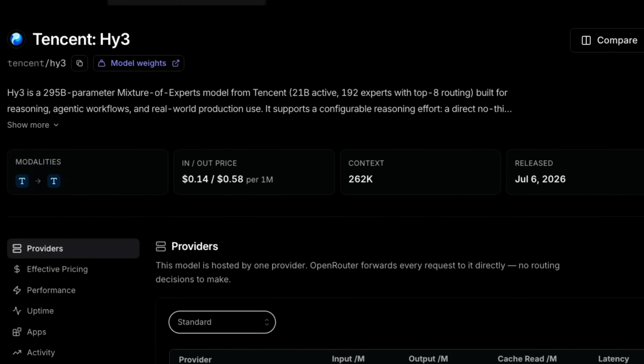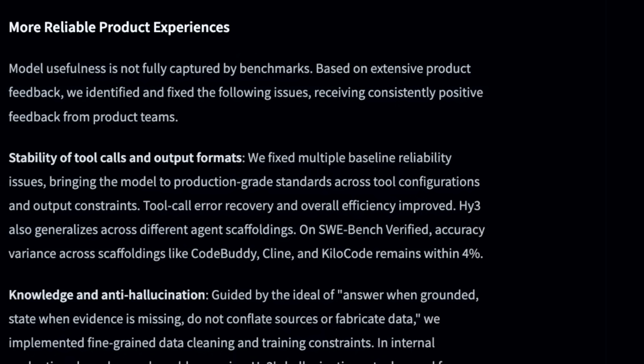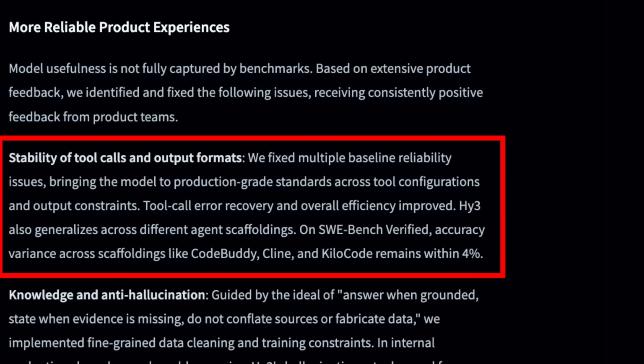The other thing that I found quite interesting in here is that Tencent themselves don't seem to be pushing the benchmarks, which makes me feel that this is probably not benchmarked, right? It really does seem that they're going for a much more broadly useful model that's good at things like tool calls, output formats, stuff that you could imagine that they want to use themselves.